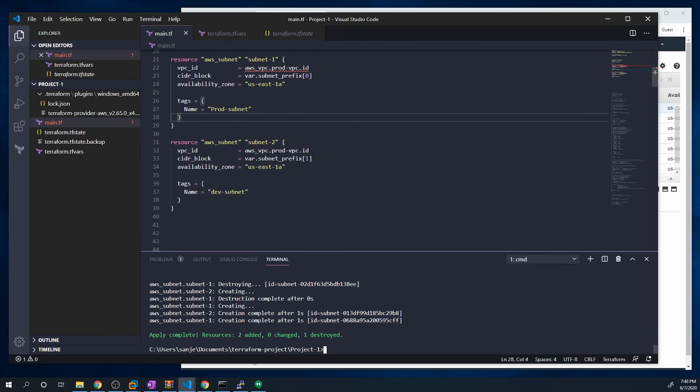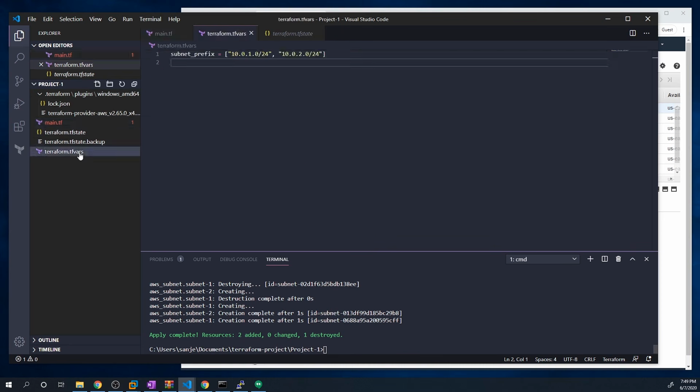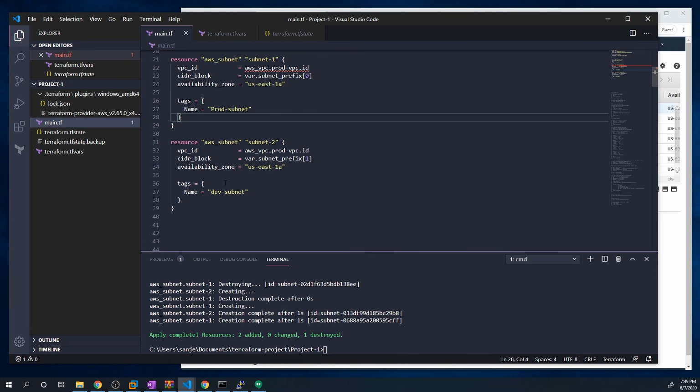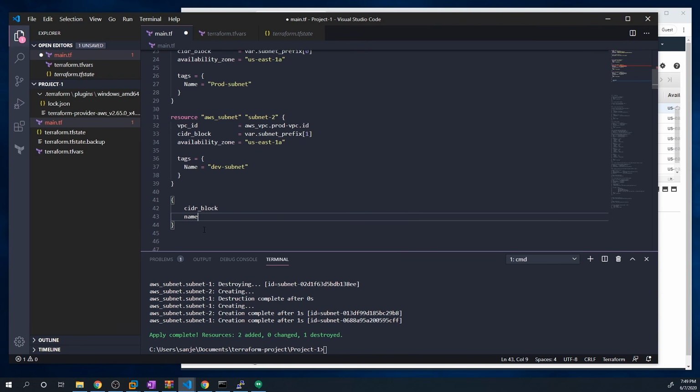All right, and there's one more thing I want to show you guys with variables, and I want to show you how to use objects within variables. So right now we just have a list of strings, but we can also have a list of objects too. And so what I'm going to do is change up the way I assign the tag. So instead of hard coding it, I want to have a variable that's going to look like this, where we're going to have an object and we'll have two properties. We'll have the CIDR block, and then we'll also have a name property. And so that way the CIDR block will get assigned to the CIDR block and the name will get assigned to the name. And so we'll remove that.